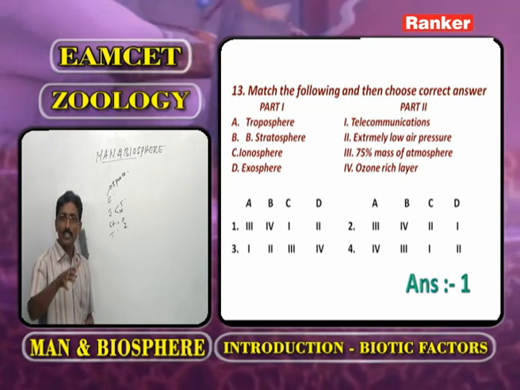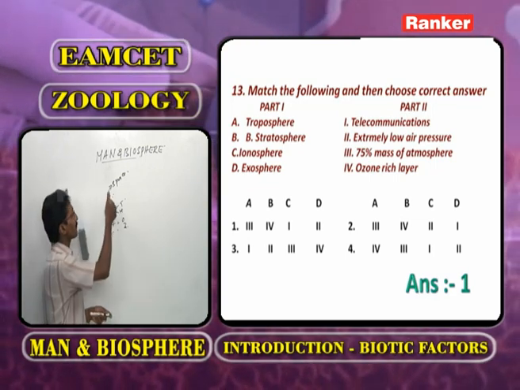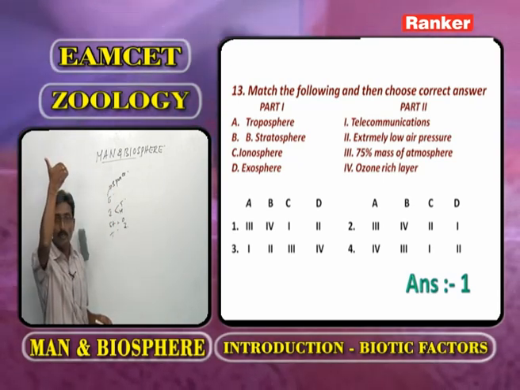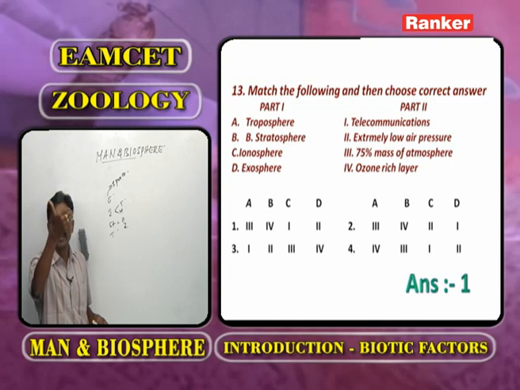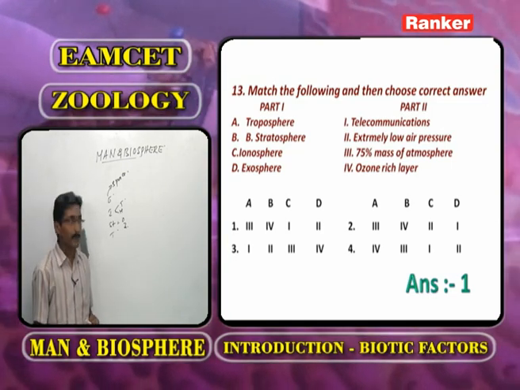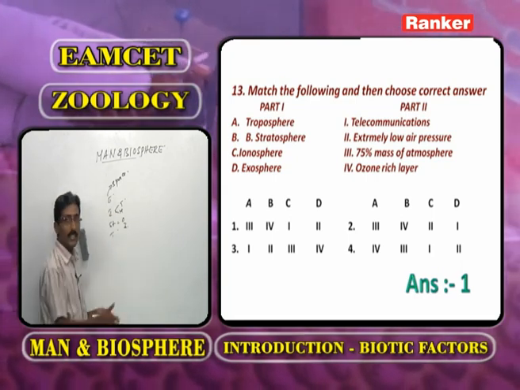Second one, extremely low air pressure. As we observe the exosphere, in the exosphere the pressure is very low. So extremely low air pressure is associated with the exosphere.